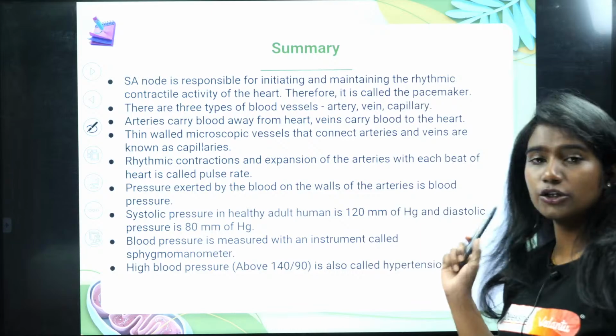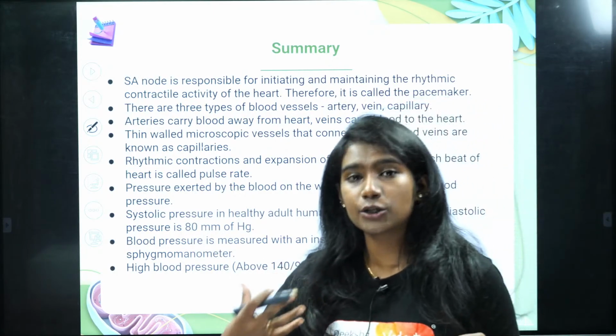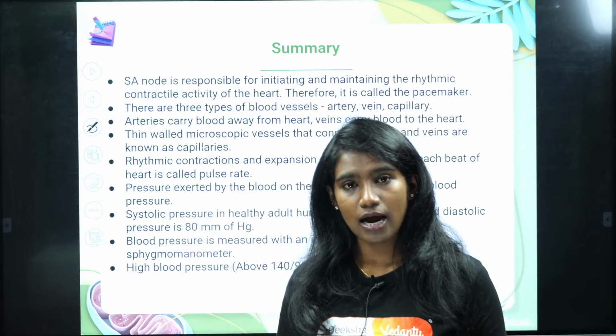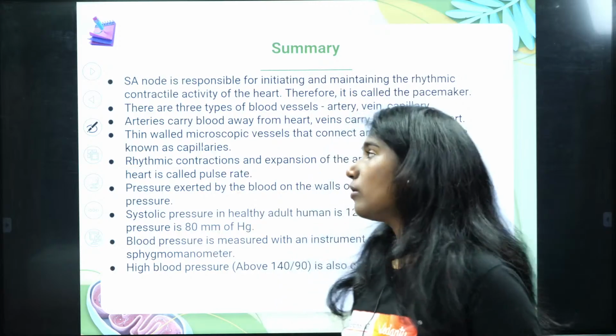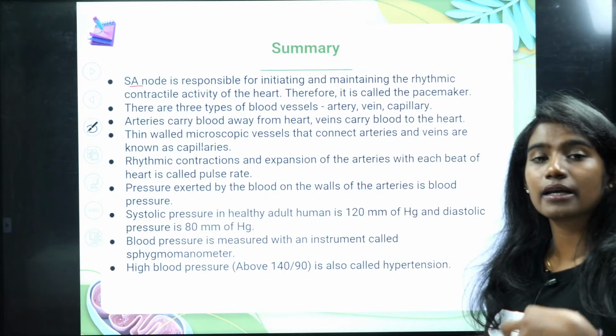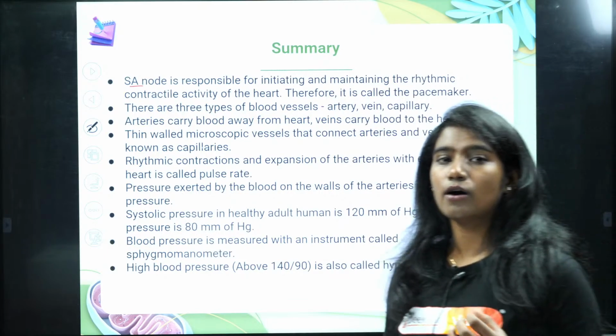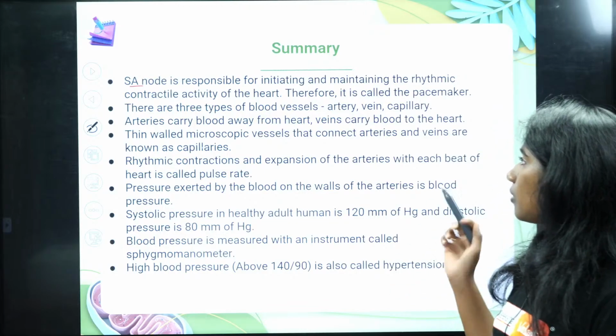That is the sinoatrial node. There are certain nodes present in the heart which will initiate the contraction and relaxation of the heart. They will also maintain the contraction and relaxation of the heart. So one such is the sinoatrial node, which actually generates certain impulses for the contraction and relaxation of the heart. Okay, we spoke about that.